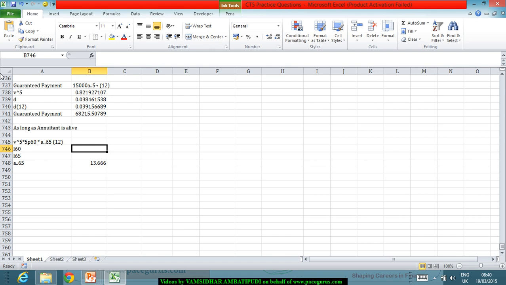So L60 is 9826.131, whereas L65 is 9647.797. So based on this, I am quite comfortable in terms of finding out 5p60. 5p60 is nothing but L65 divided by L60.